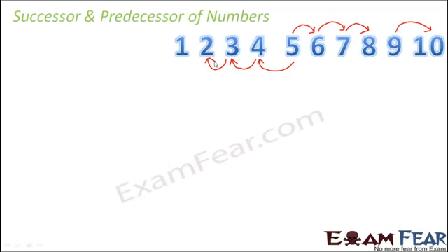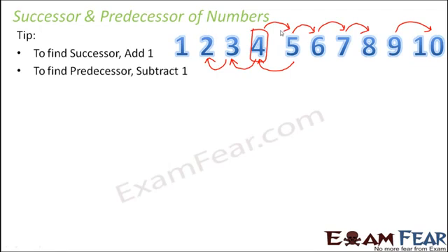But what about finding the successor and predecessor of bigger numbers? Let's say if I ask you what is the successor of 400. So how exactly do we find successor or predecessor of numbers? Because it is not possible for us to keep writing the entire sequence of numbers. So the simple tip is that whenever you have to find successor, just add 1 to that number, because the moment you add 1, you actually go to the next number. So if you add 1 to 4, where do you go? 4 plus 1 is 5. So you actually reach the next number.